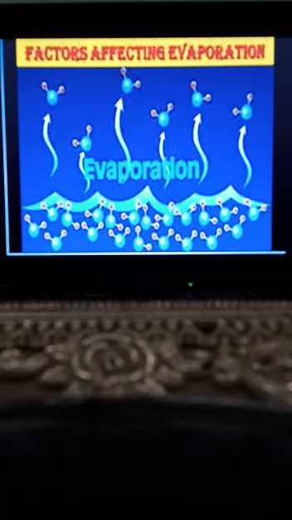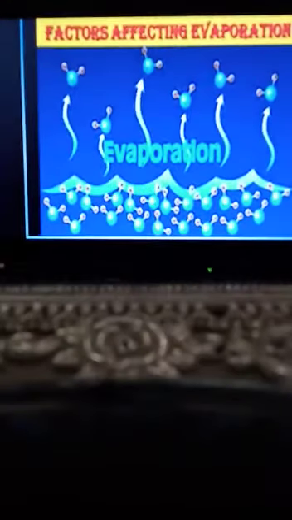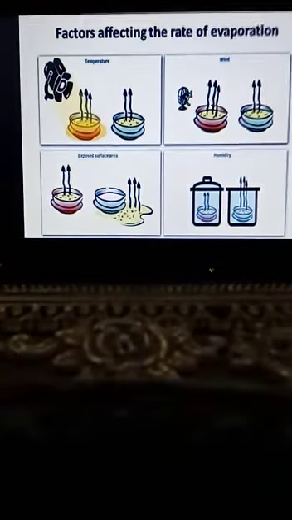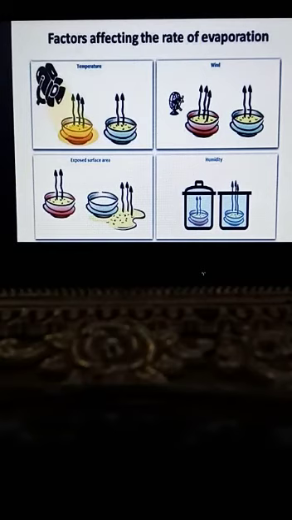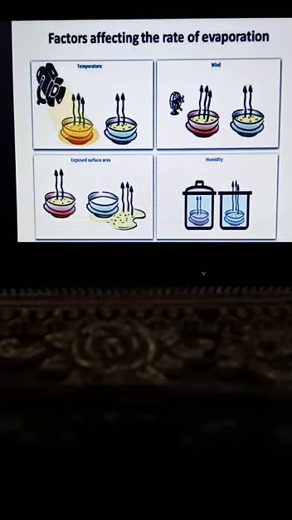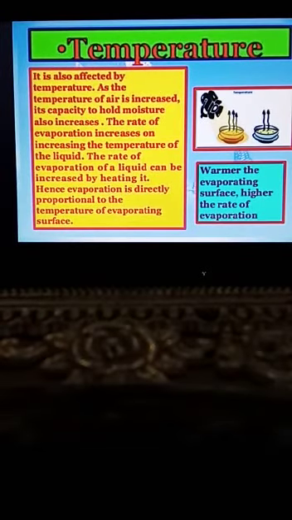These factors, which we discuss now, include: the first thing is temperature, the second thing is wind, the third thing is exposed surface area, and the last thing is humidity. Now let's discuss them one by one. First, let's discuss how temperature affects the rate of evaporation.